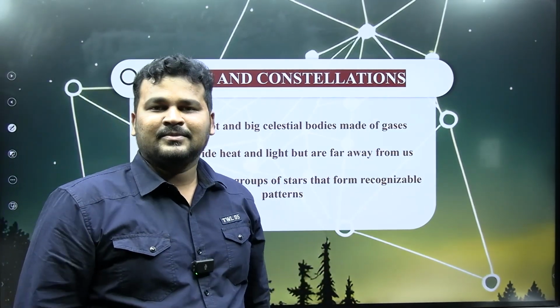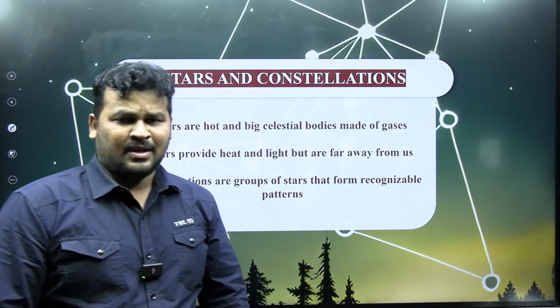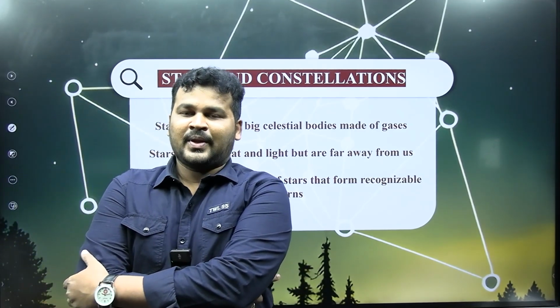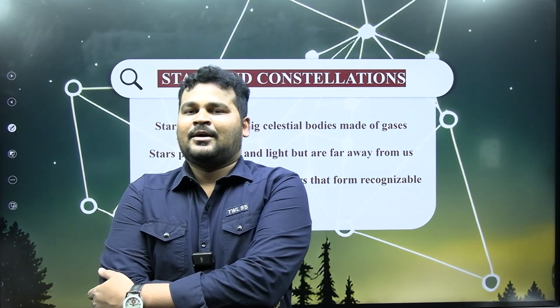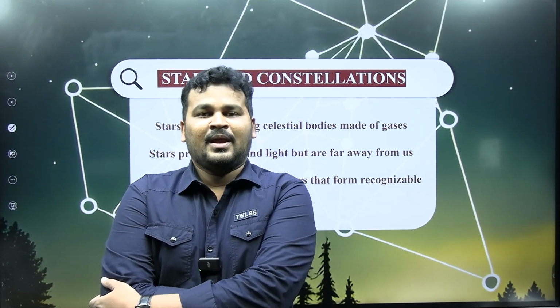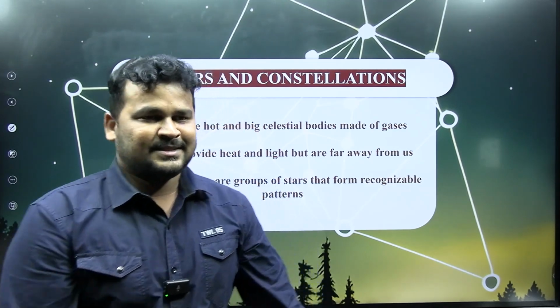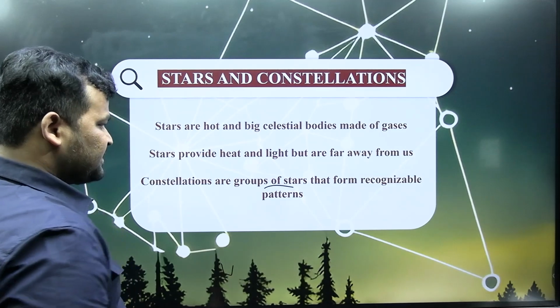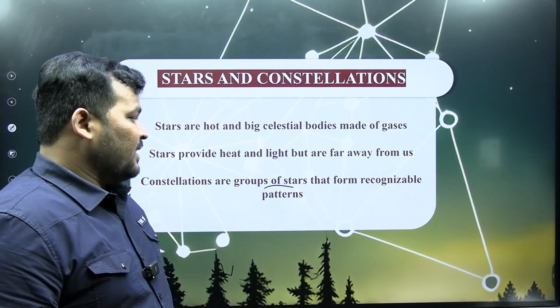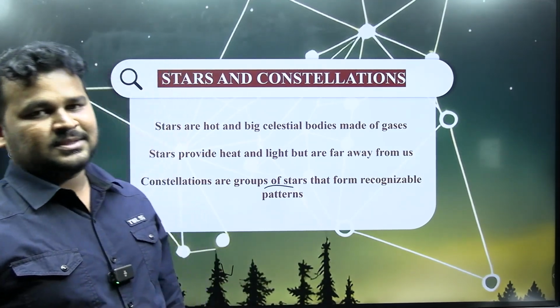Then after that, constellations. Sir, what is the definition for constellation? Exactly, my dear students. Constellation is nothing but a group of stars. Please remember, constellations are groups of stars that form recognizable patterns.